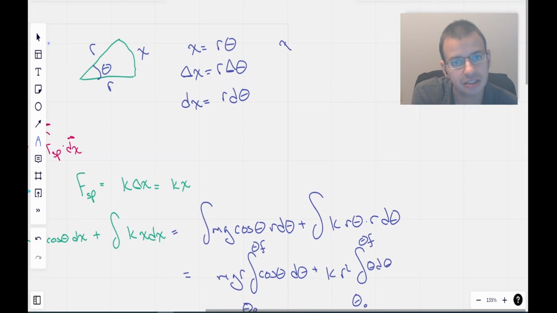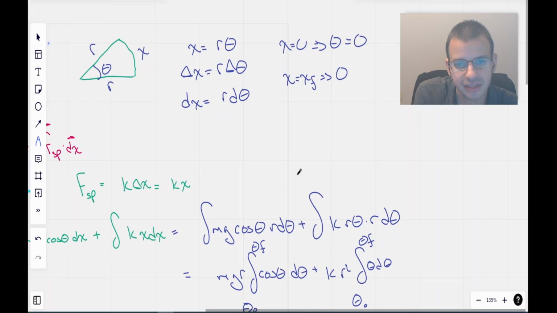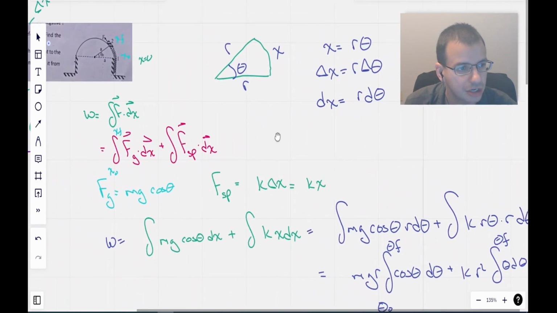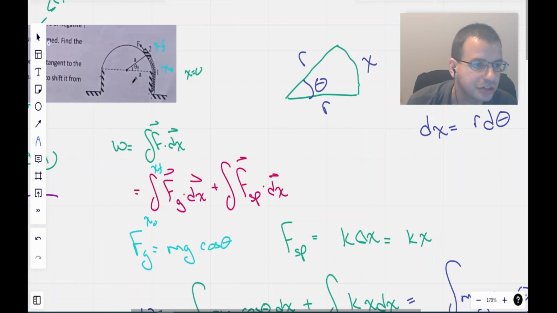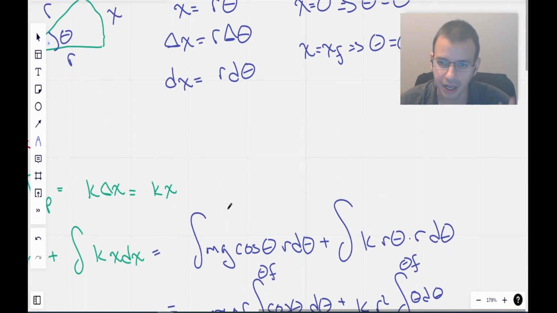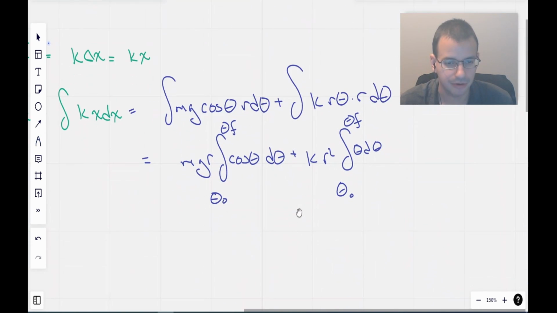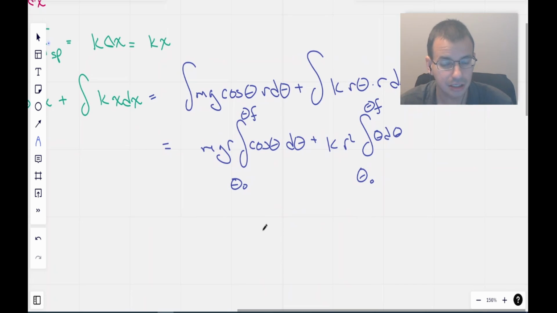So when x equals 0, theta is also going to equal 0. When x equals x final, we're going to have theta equals theta final, which in the problem is actually denoted by theta initial, but we're going to worry about that later. I'm just going to go with my notation because I prefer it. But you're right, it's a good catch.